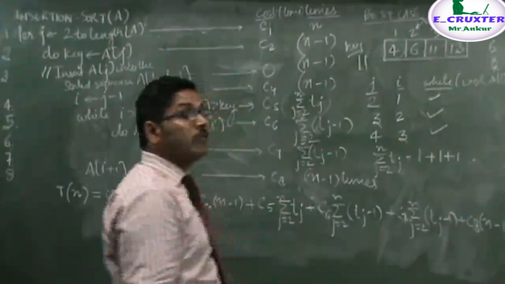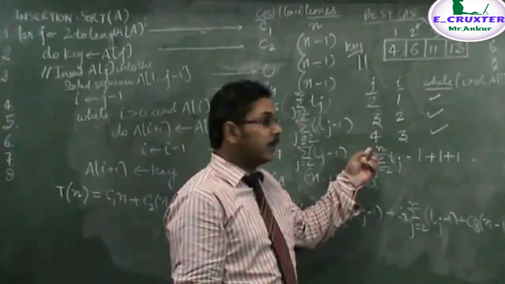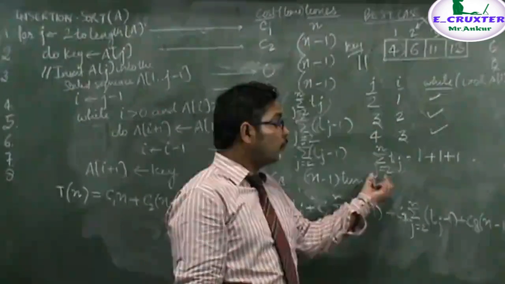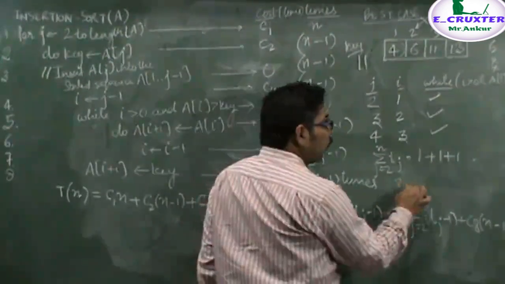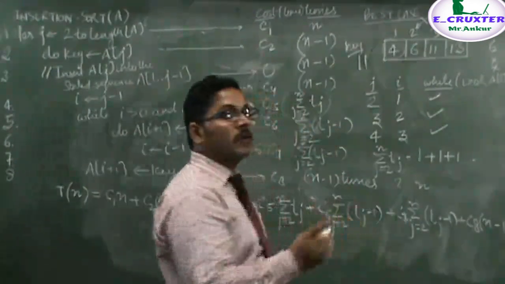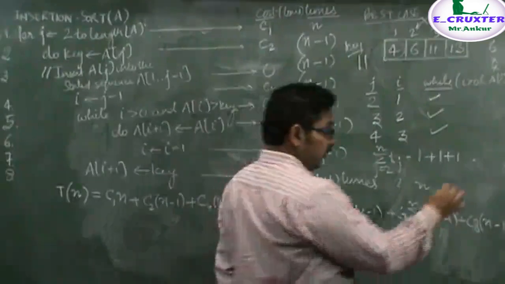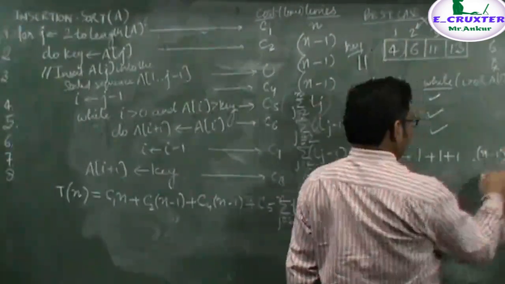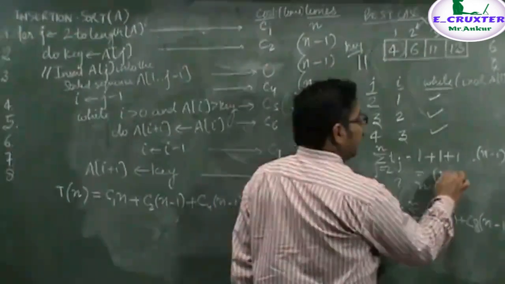And how many times will this be executing? As this loop is moving from 2 to n, the value of j works for n minus 1 times. From 1 to n it is n, so from 2 to n it is n minus 1 times, and this statement is executing n minus 1 times. Hence, the total sum will be n minus 1.